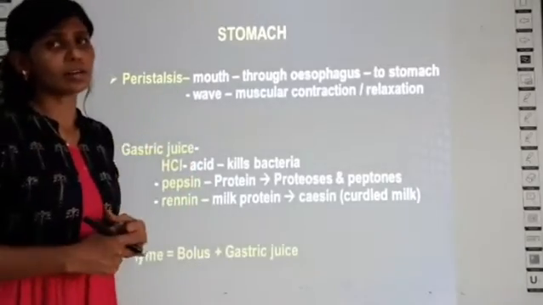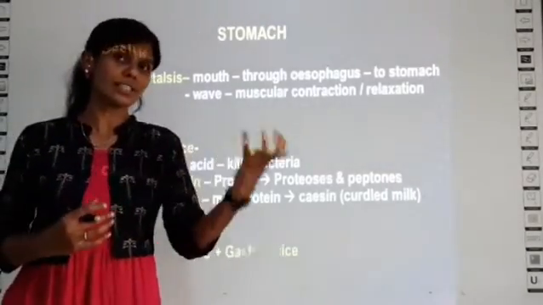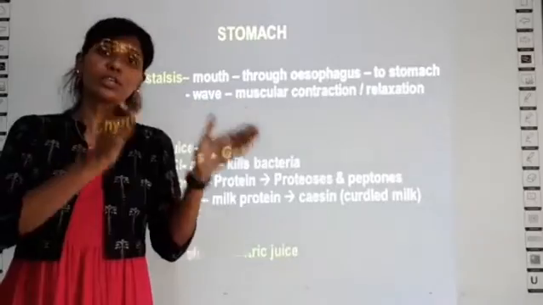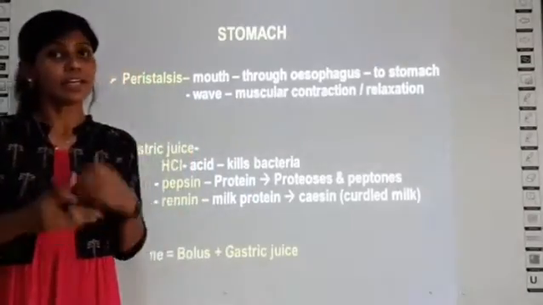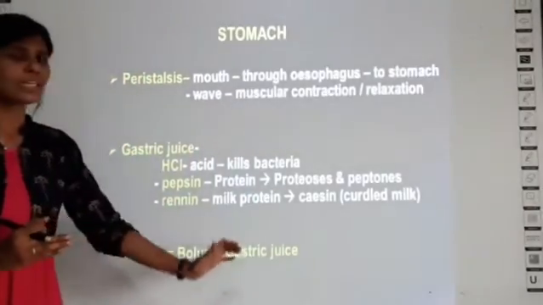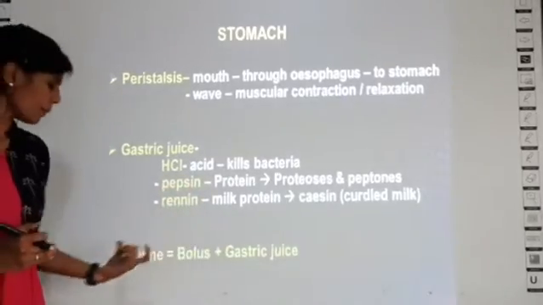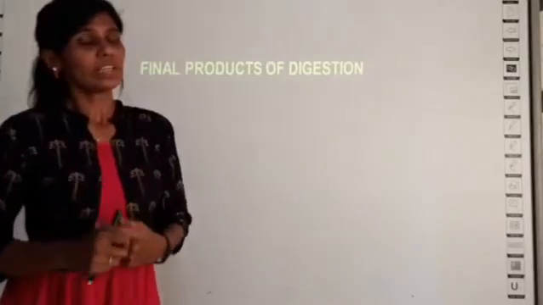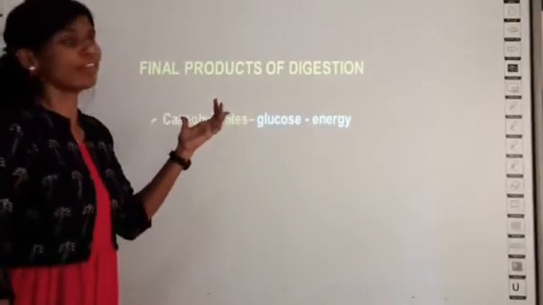Bolus you have studied already, no? What is bolus? The semi-solid structure which is composed of the chewed food as well as the saliva, right? So that substance, bolus plus this gastric juice, is called by the term chyme. Now we will revise about the final products of digestion.